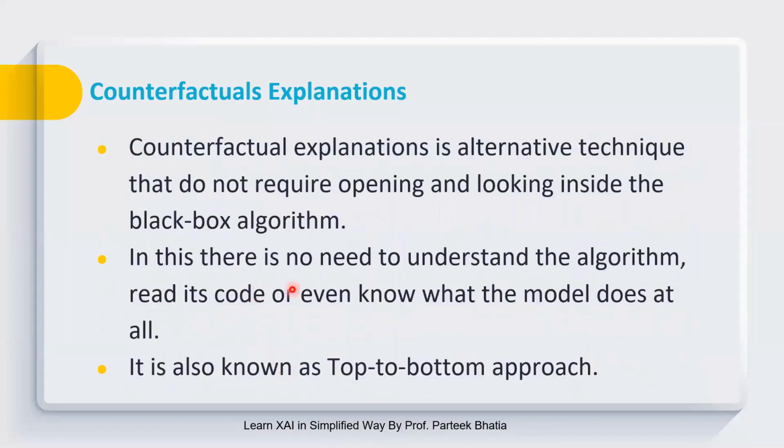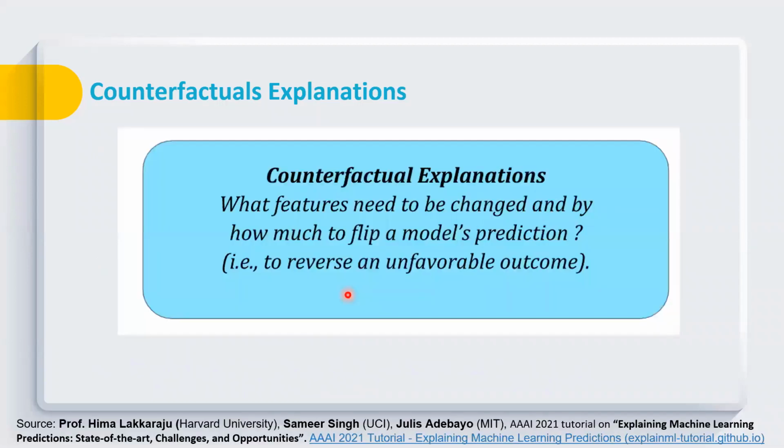So in this particular situation, counterfactual explanations proved helpful, and they are considered an alternative technique that doesn't require opening the black box. And in this case, there is no need to understand the algorithm at all. We can simply generate counterfactual explanations. And these counterfactual explanations are helpful from two different aspects. It is useful for the AI developer because they can hide all their features and important attributes, and it is also very useful for the end user because the end user now knows how he can flip the prediction of the model in his or her favor.